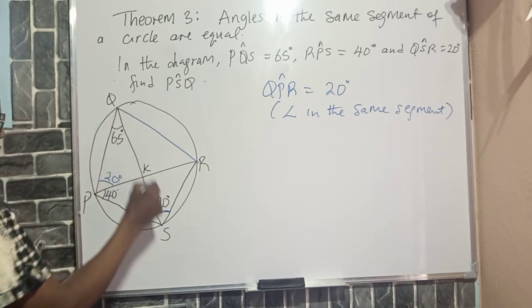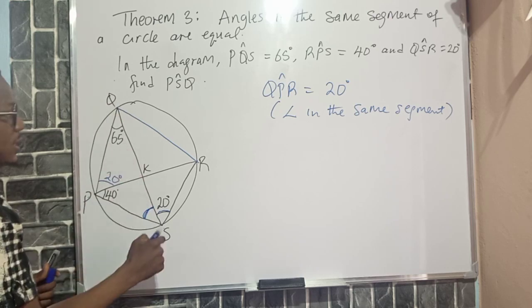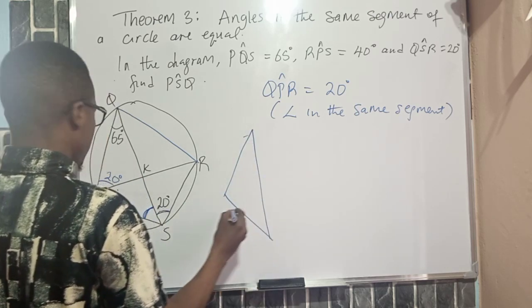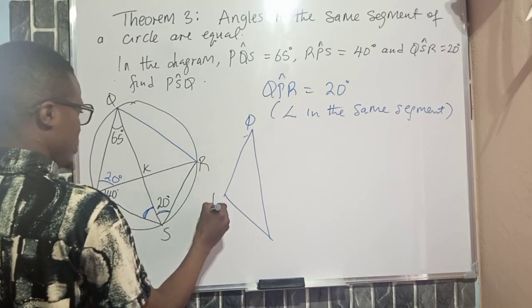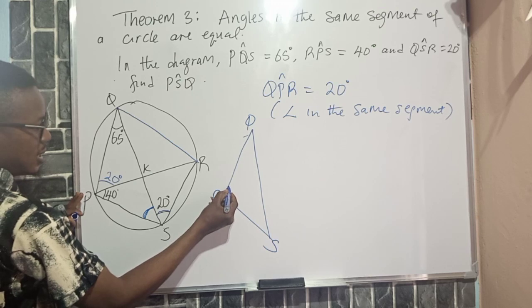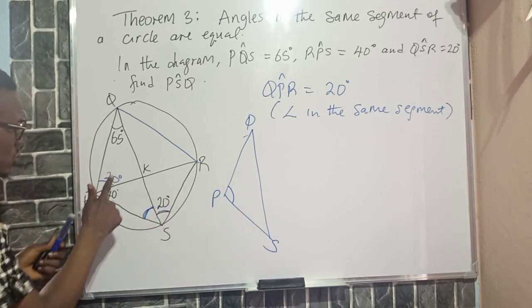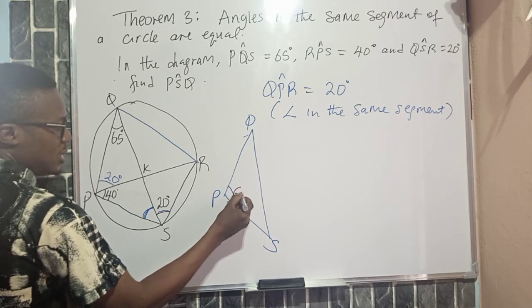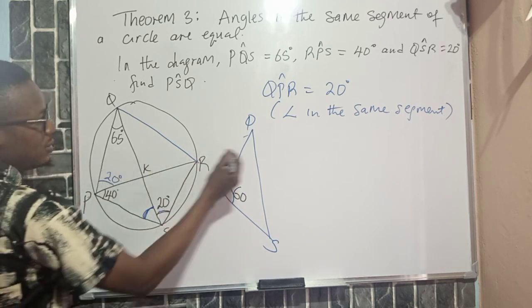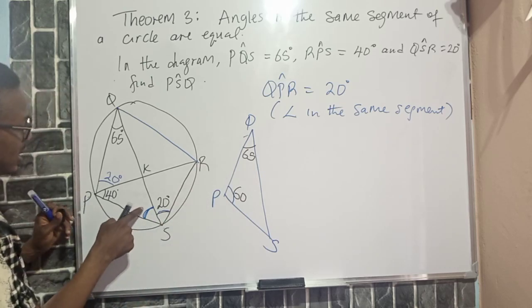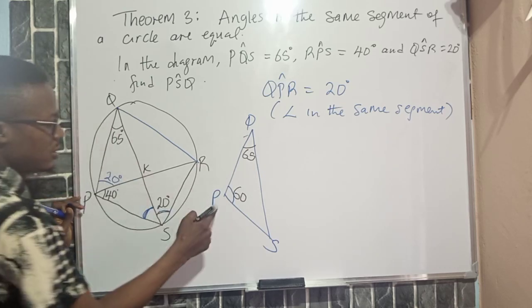Now let us consider this triangle PQS. Look at how the triangle looks like. Triangle Q, P, and S. Remember, this angle here is now 20 plus 40, which gives us 60 degrees. This angle here is 65 degrees, and the question says we are looking for this angle here, PSQ.